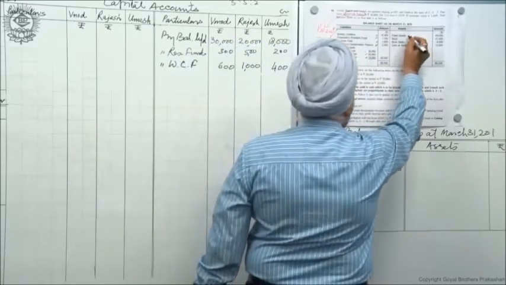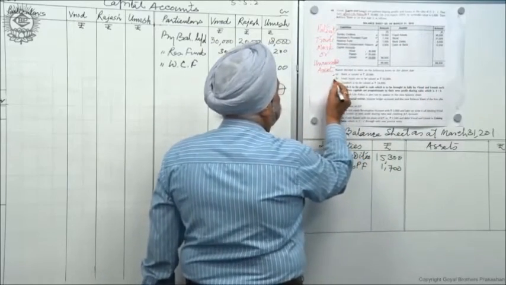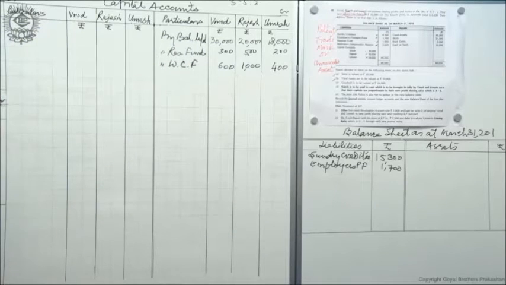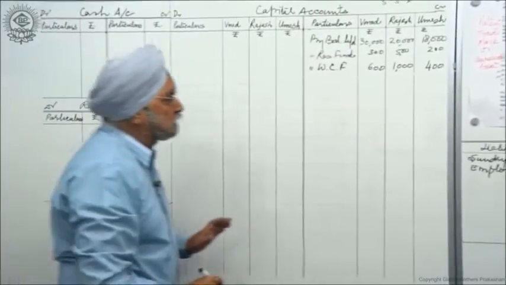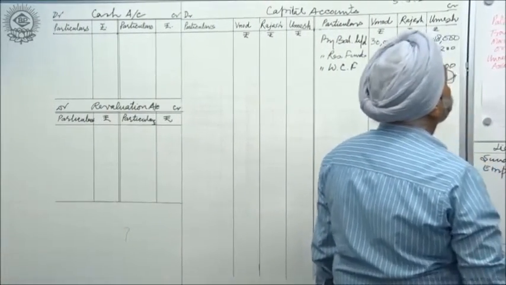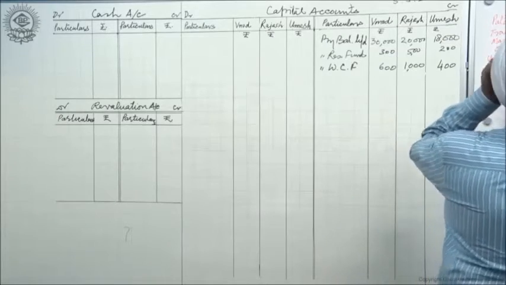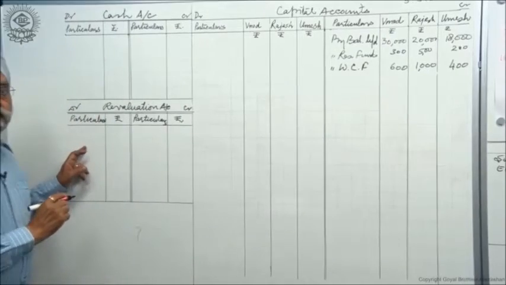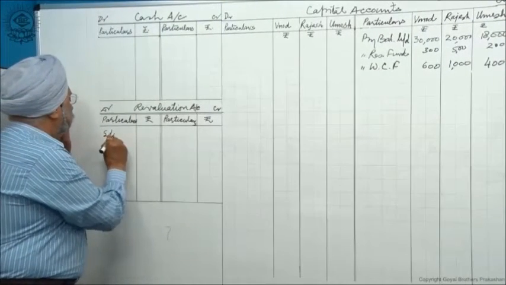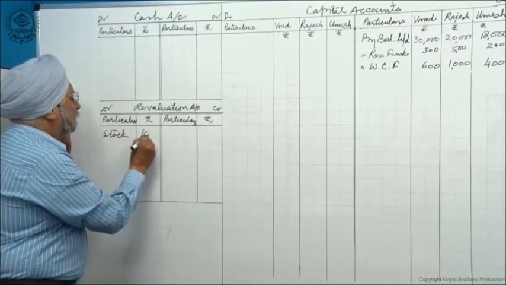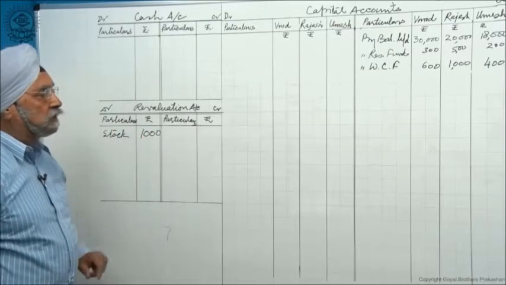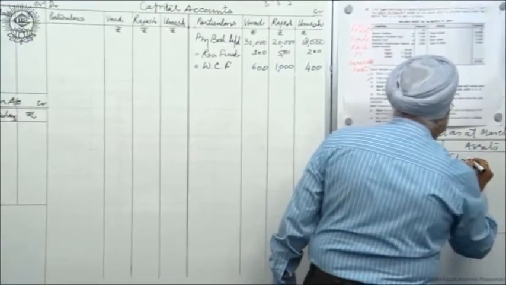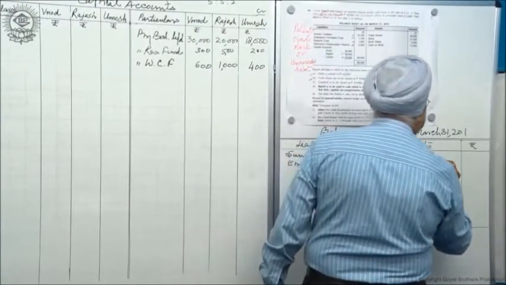Come here, there are fixed assets and stocks. Stock and fixed assets are revalued. Here is my revaluation account. What is stated here is stock is valued at 20,000 rupees and it is 21,000. There is a fall in the value of stock. So I will write here in this revaluation account, stock. There is a fall in the value of stock of 1,000. It is recorded here, and at the same time I record in assets also. My stock has gone down. I write here at 20,000.